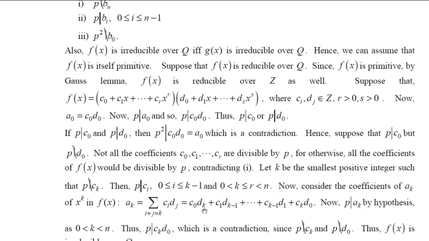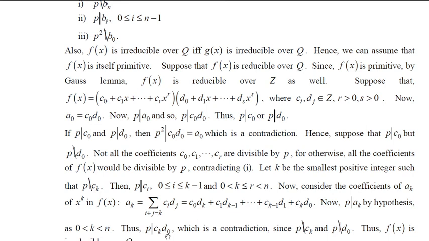So p divides ak. But ak is nothing but this sum. So by the property of prime number, if p has to divide this sum, then each of these terms must be divisible by p. Therefore, p must divide ck into d0 also. So p divides ck into d0, and p is a prime number. Therefore, p has to divide either ck or d0. But we knew that p does not divide ck as well as p does not divide d0. So p does not divide both of them, but p divides this, which is a contradiction.